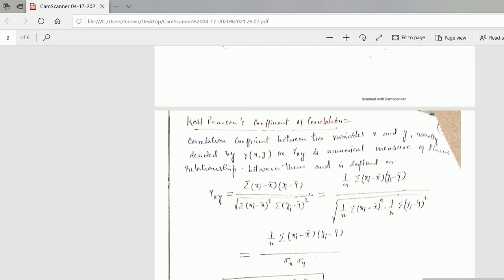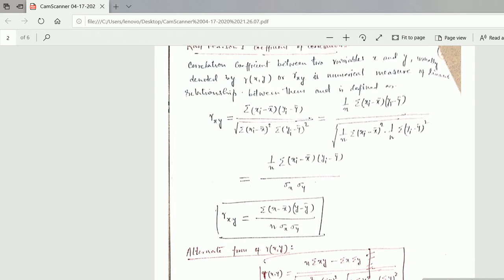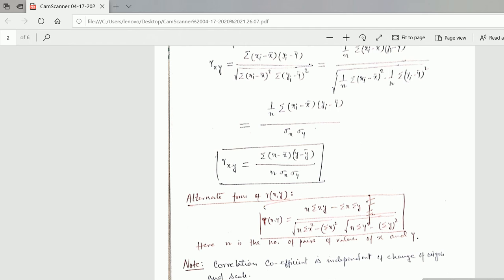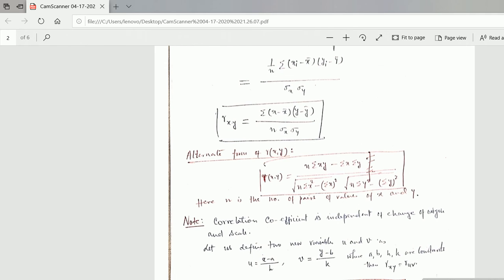Therefore this can be written as sigma x, the standard deviation, equal to the square root of sigma (xi minus x bar) whole square upon n. This is sigma x standard deviation and this is for y standard deviation, and the above one is simply written as it is. So you can write it this way: r of xy is equal to summation (x minus x bar) into (y minus y bar) upon n sigma x sigma y. This is the only thing.